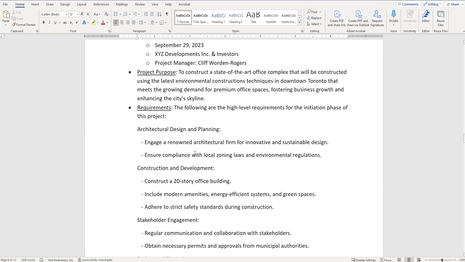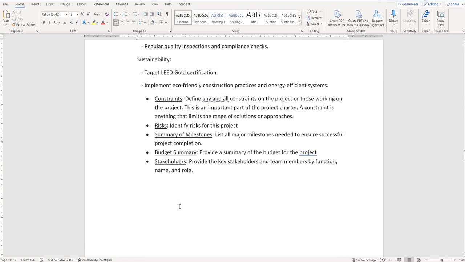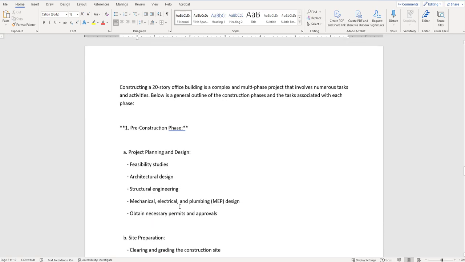All right, so this is what this looks like for the requirements. So we'll move on to the next stage, which got bumped way down somewhere.